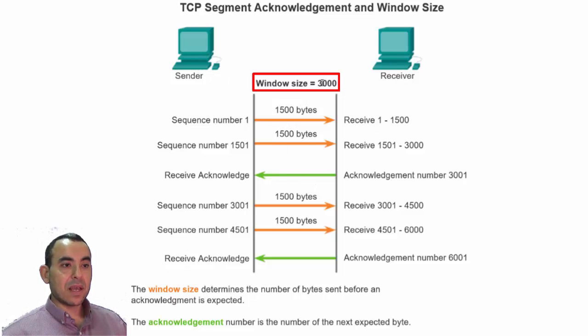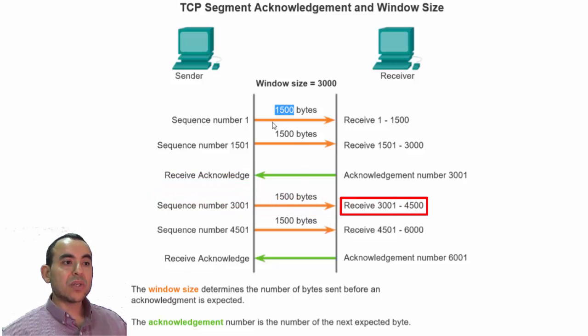This means that if the window size is 3000, the sender is allowed to send 2 segments, because each segment is 1500 bytes. In that case, the sender will send only two segments and then wait for the receiver to send an acknowledgement back before the sender can send other segments. So if the window size is 3000, the sender will make sure that it does not send more than 3000 bytes. Otherwise, this will overwhelm the receiver.